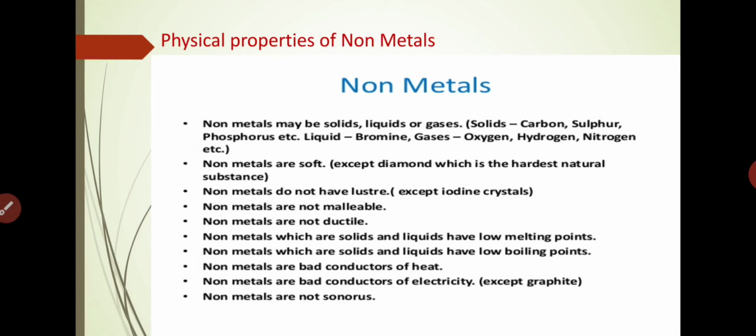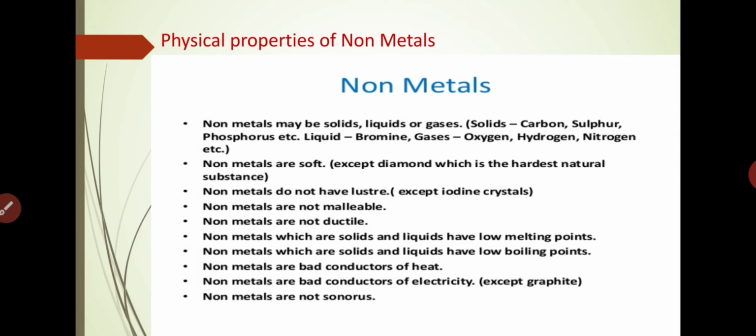So when we talk about non-metals, the first point is they may be solid, liquid or gas. Second point, non-metals are soft. Third point, non-metals do not have luster. Fourth point, non-metals are not malleable, whereas we have seen in the metals part that they are malleable.